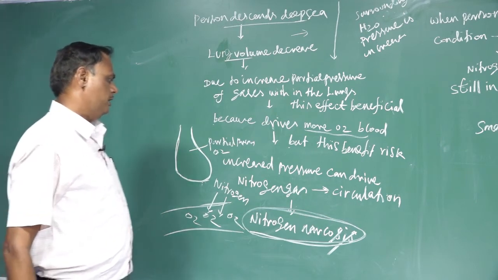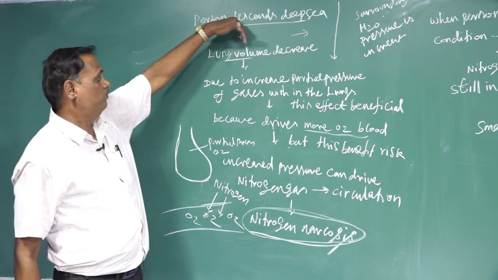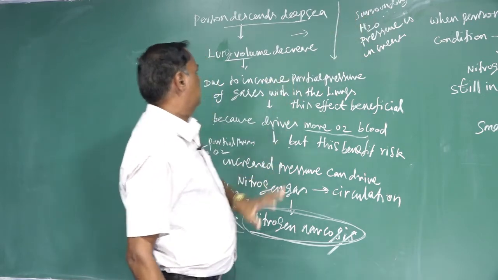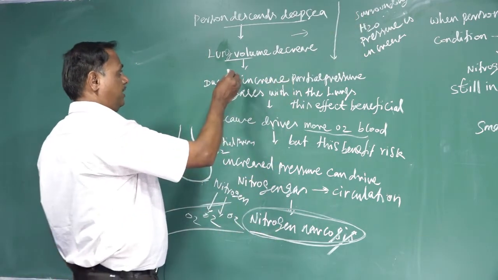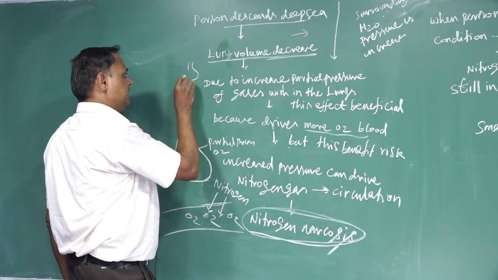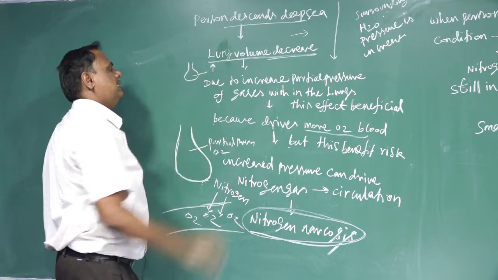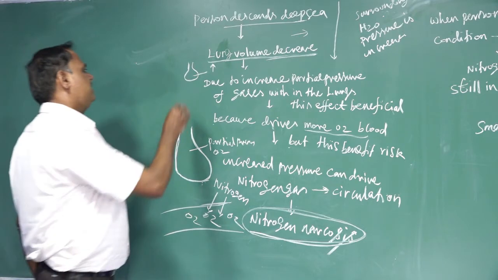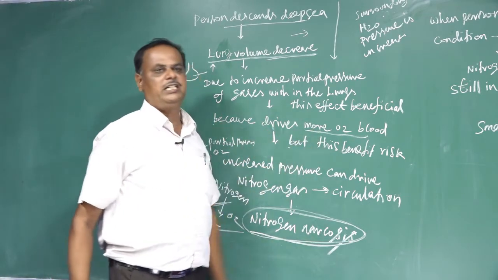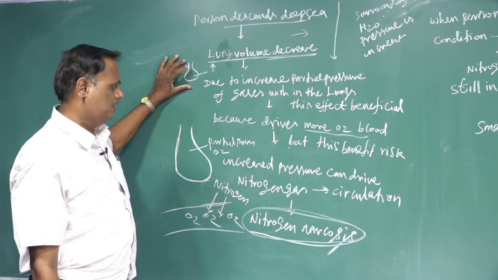Nitrogen narcosis. What is called nitrogen narcosis? When the person descends into the deep sea, the pressure of the surrounding water increases. When the pressure increases, the lung volume decreases. When the volume decreases, the partial pressure inside the lung increases. When the partial pressure increases, more oxygen is supplied into the blood. More oxygen supply into the blood is one of the benefits, because more oxygen goes into the circulation.